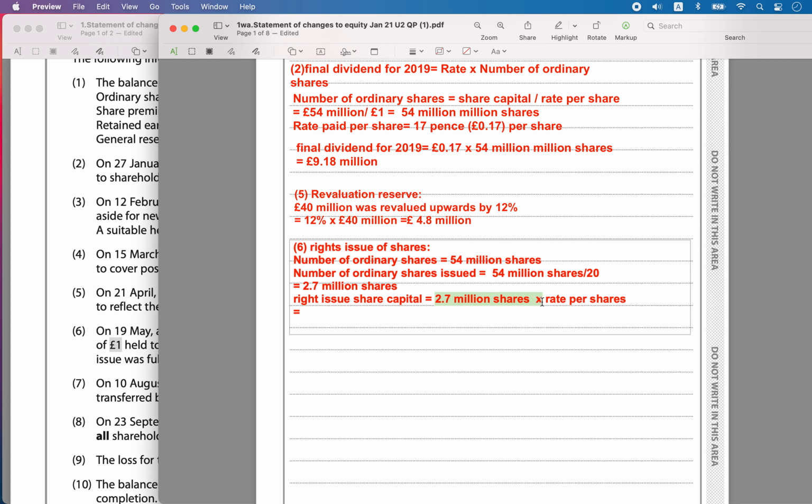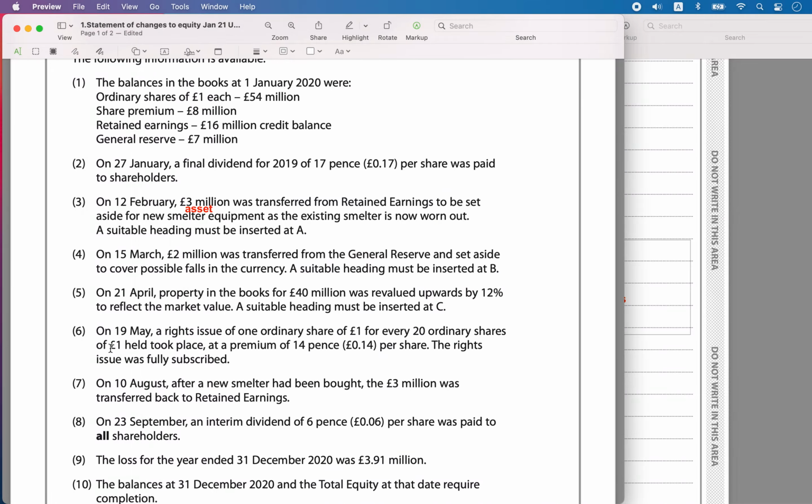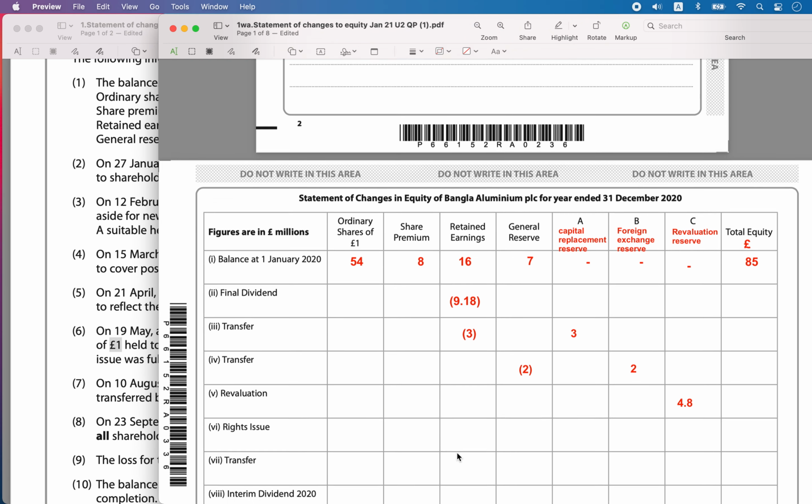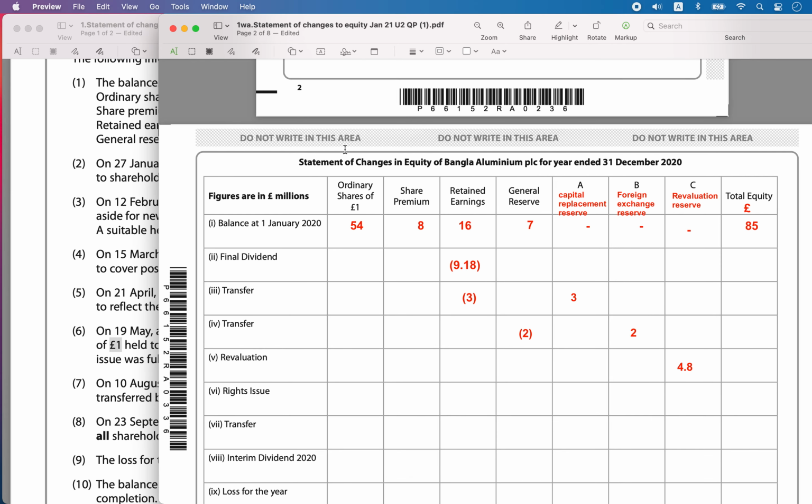The rate of issue is 1 pound, so that is equal to 2.7 million pounds. This is the value of the share capital issued, which I am going to write under the number of ordinary shares. The share capital value has increased by 2.7 million pounds.